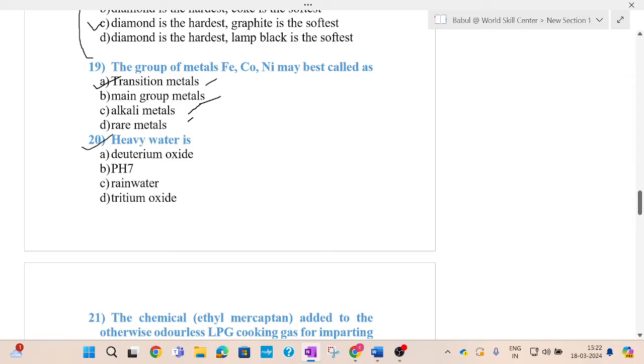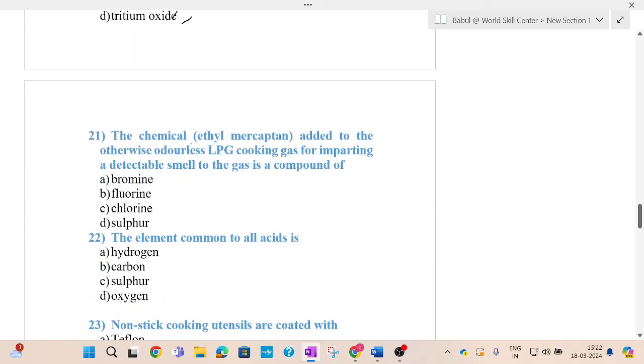Next question, heavy water is deuterium oxide, pH 7, rainwater, tritium oxide. So generally heavy water is deuterium oxide. The chemical ethyl mercaptan added to the otherwise odorless LPG cooking gas for imparting a detectable smell to the gas is a compound of bromine, fluorine, chlorine, sulfur.